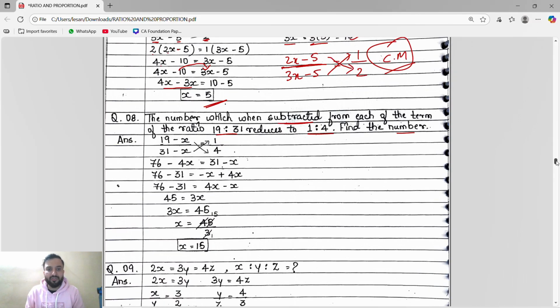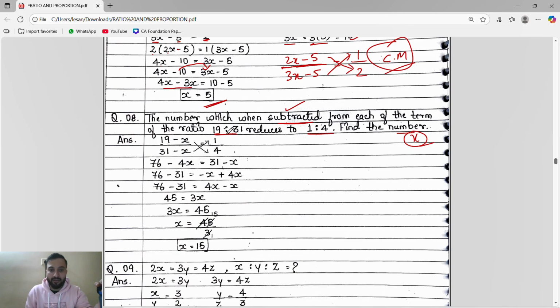So see, they said the number which when subtracted, so we don't know which number is subtracted, right? So I will take the number as x. So I will say that x will be subtracted, because they said the number which when subtracted. We don't know which number is subtracted, right? Because we have to find the number also. So x will be subtracted from each of the terms of the ratio 19 is to 31.